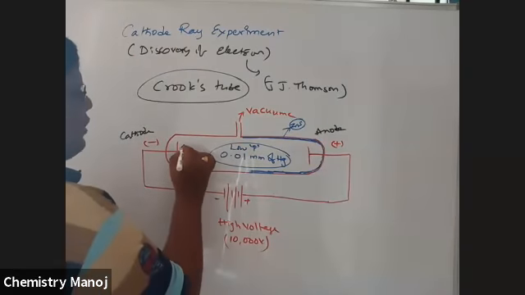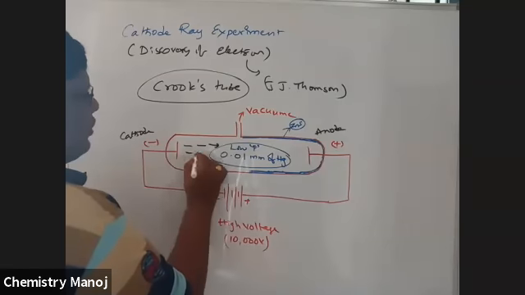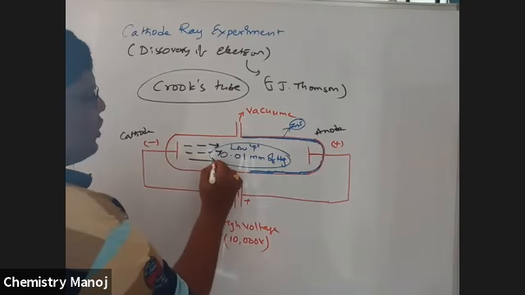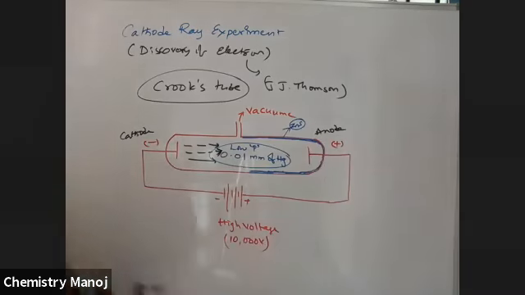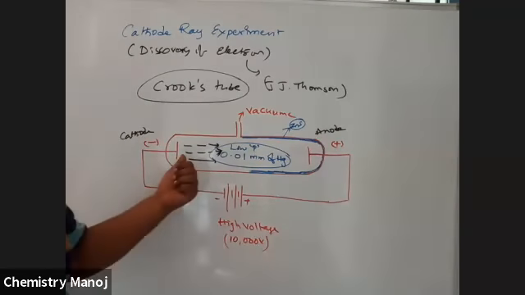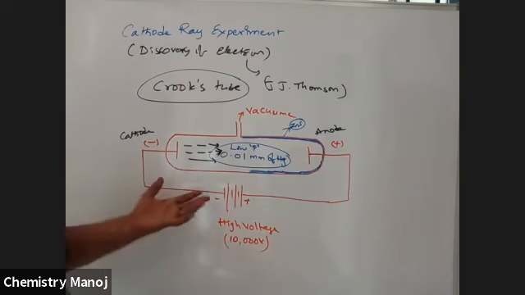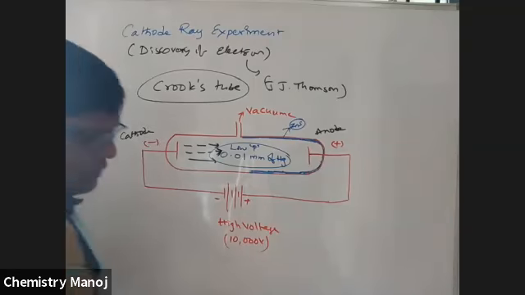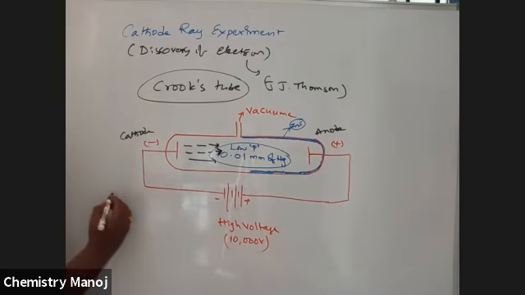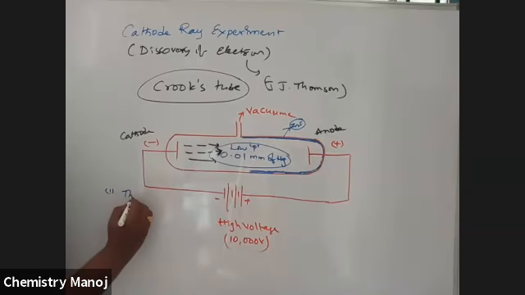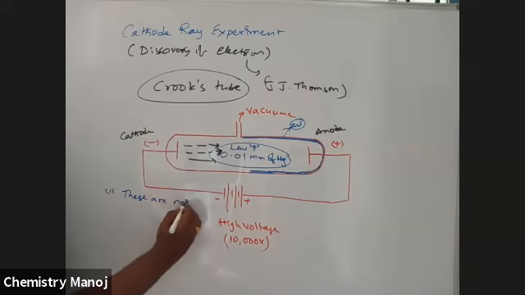So some particles come from the cathode, and in this direction, from cathode towards anode, these rays move. This was observed by scientists. These rays start from the cathode, that's why they are called cathode rays. So what are the properties of these cathode rays? The first property is that they are not visible.